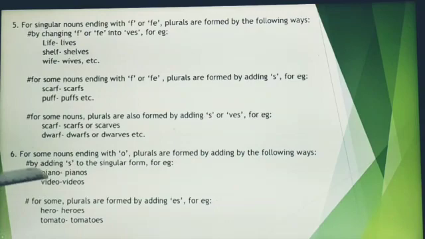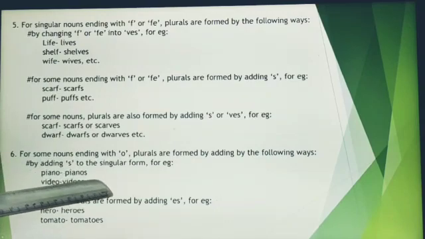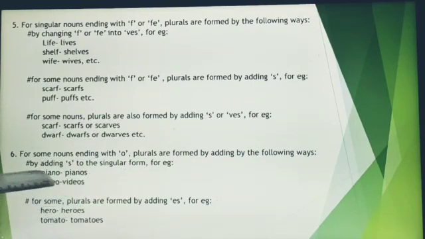For some nouns ending with o, plurals are formed by the following ways. Like for example, by adding s to the singular form. Like piano, to make it plural, we just add the s at the end, like pianos, video, videos. For some singular nouns ending with o, plurals are also formed by adding es, like hero, heroes, tomato, tomatoes.